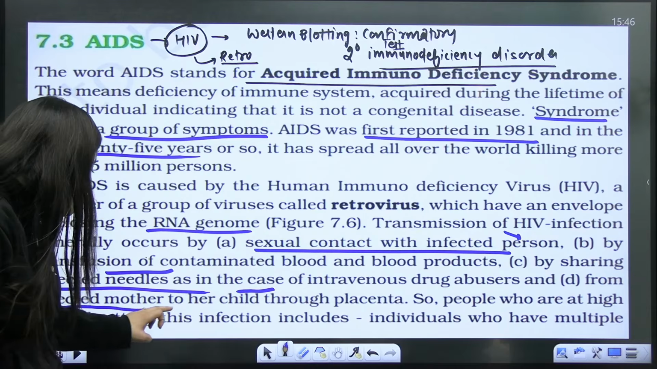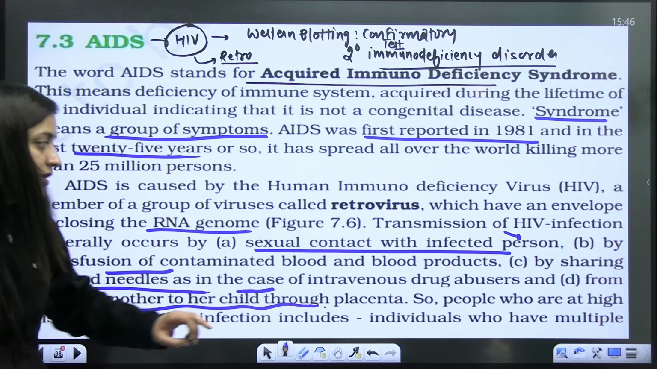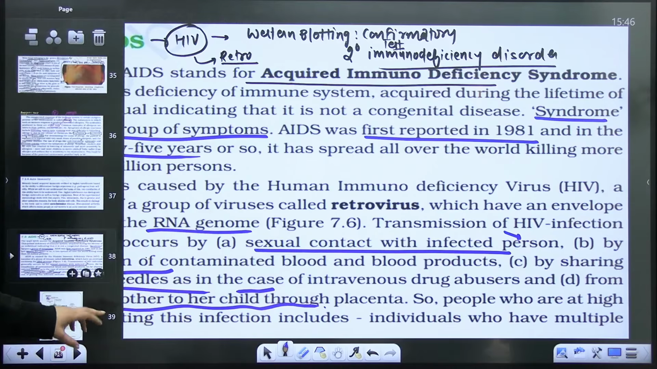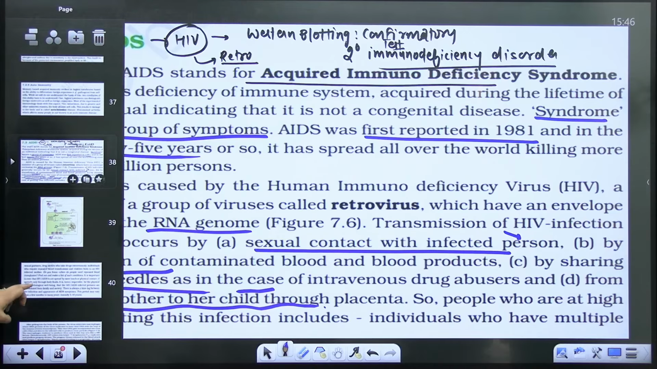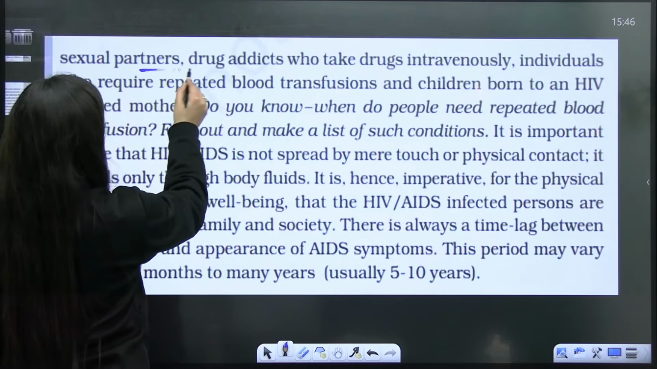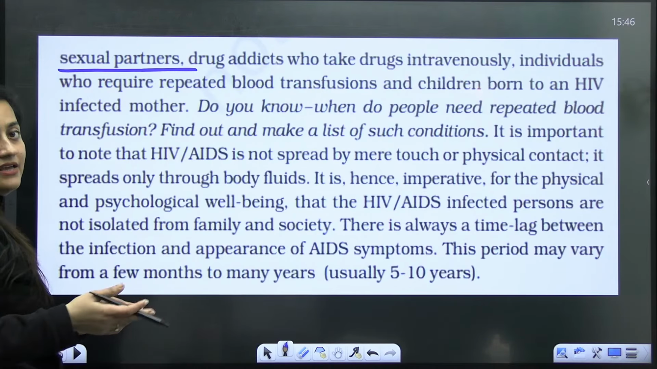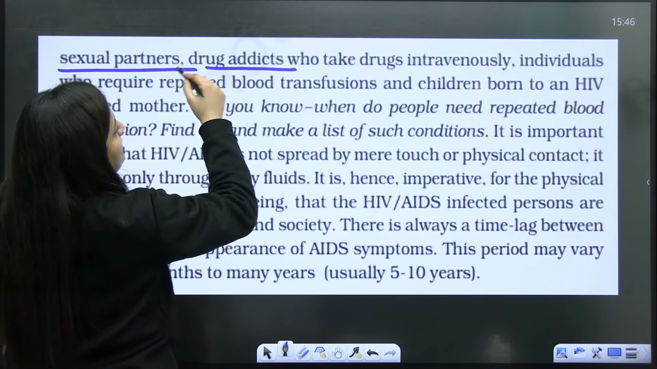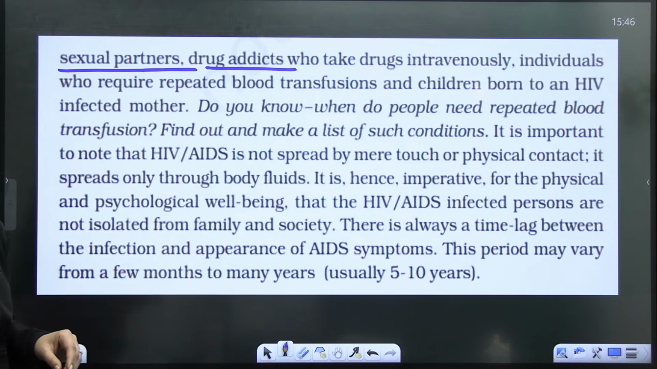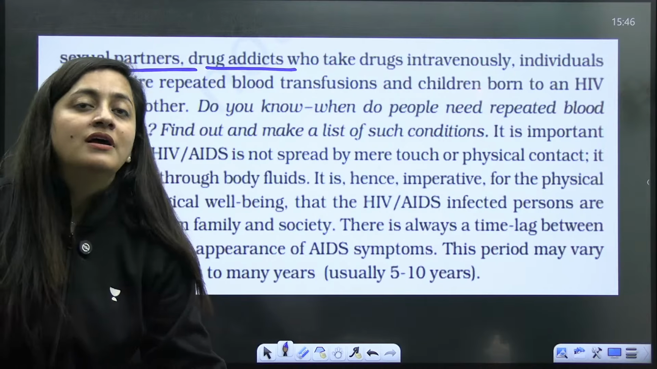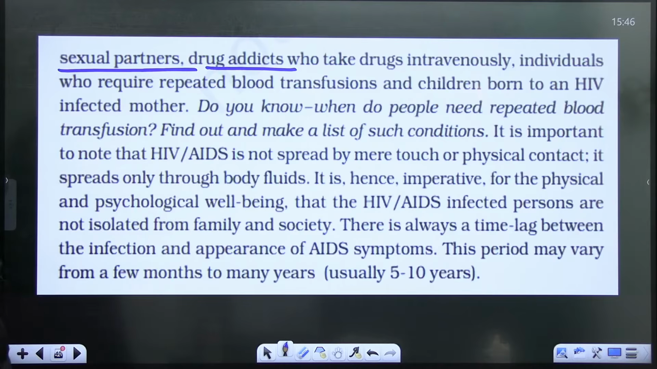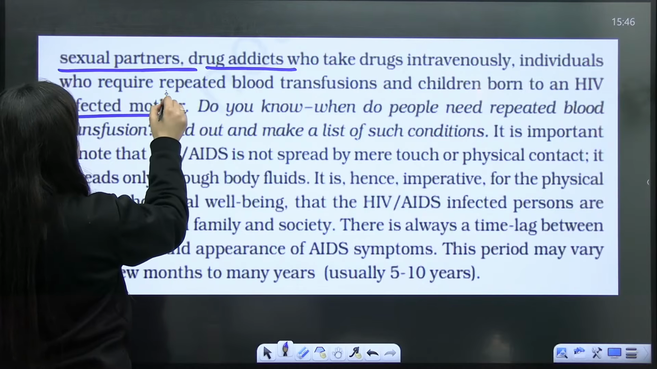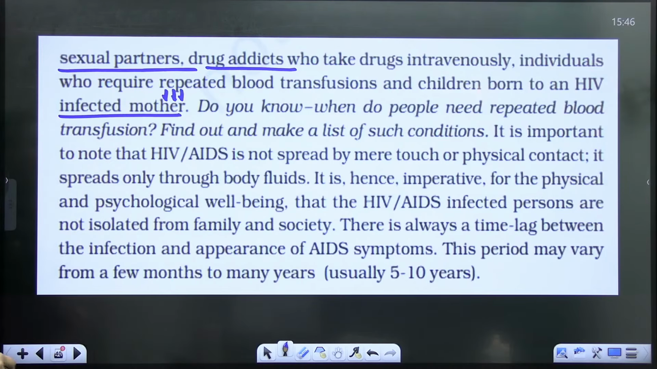And it can pass from the infected mother to her child through the placenta, right? Those individuals having multiple sexual partners and not using condoms, having unprotected sexual intercourse with multiple partners, drug addicts who take drugs intravenously, individuals undergoing repeated blood transfusion, and children born to an infected mother are highly affected. Is that clear?